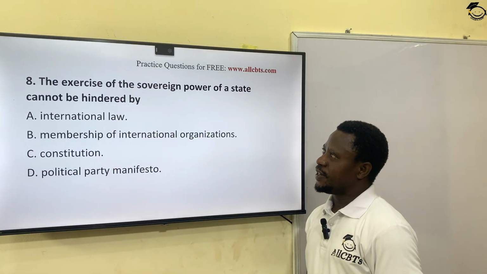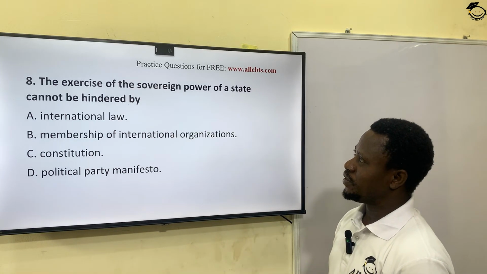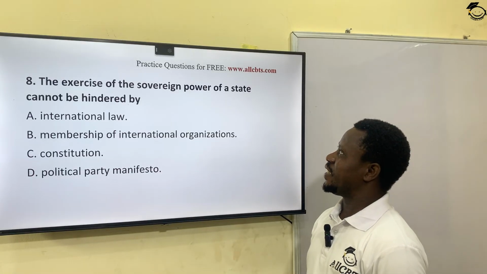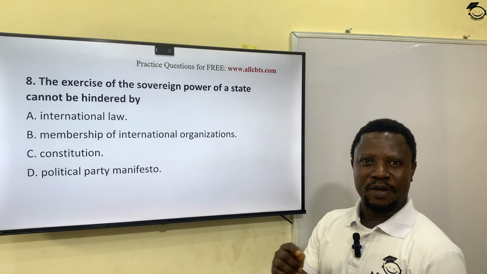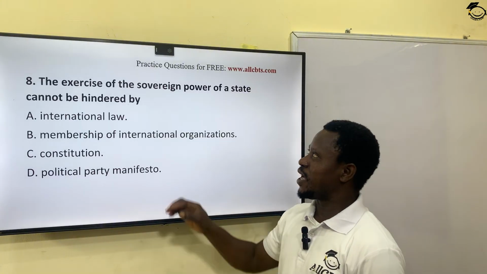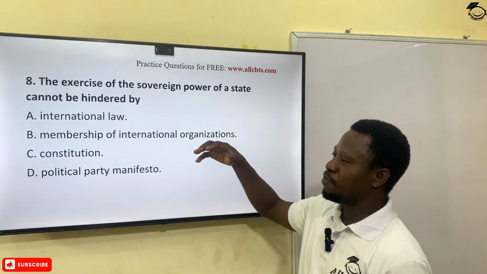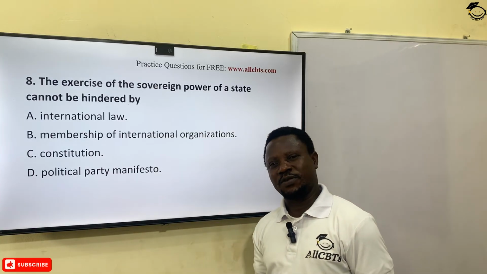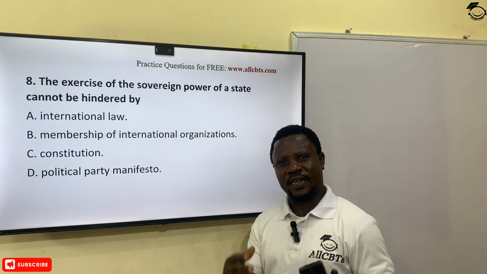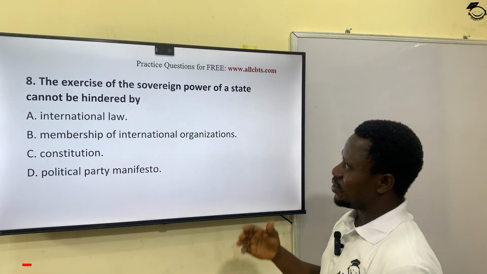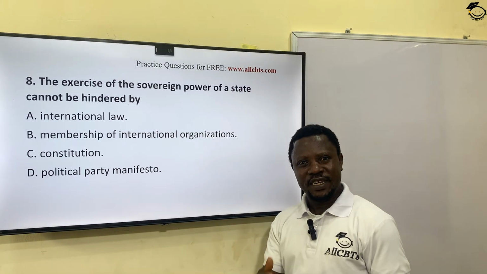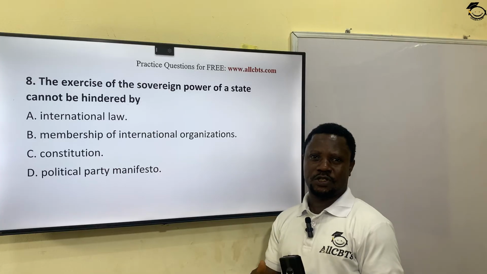The exercise of the sovereign power of the state cannot be hindered by... remember, sovereignty means the absolute power of the state, all right? In other words, the ability of a state to govern itself without fear of external interference. But such sovereign power could be hindered, could be obstructed, could be disturbed.